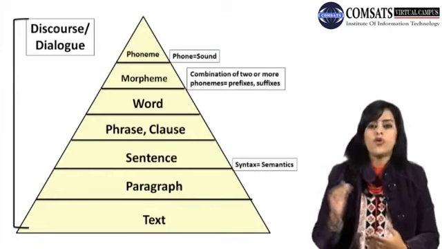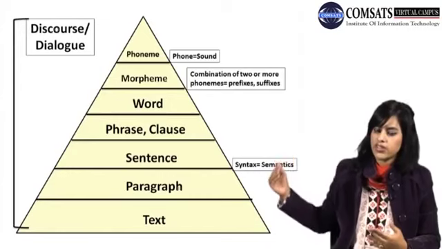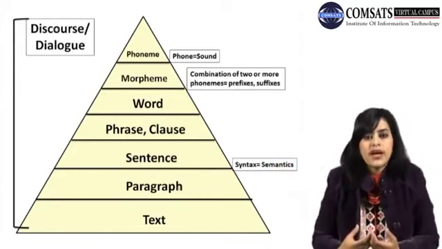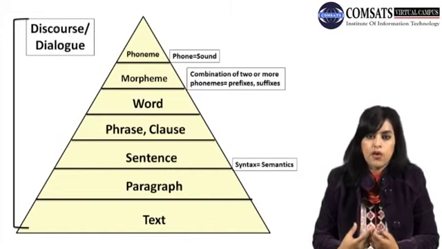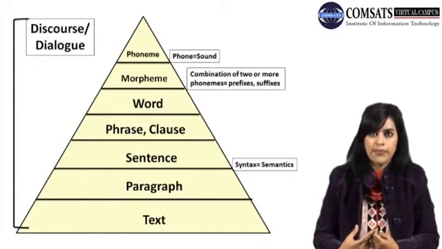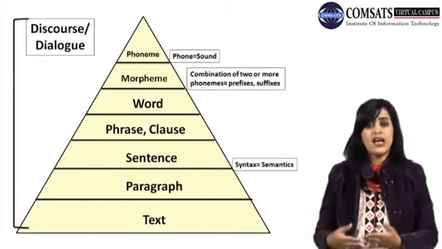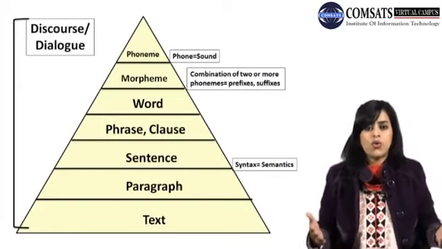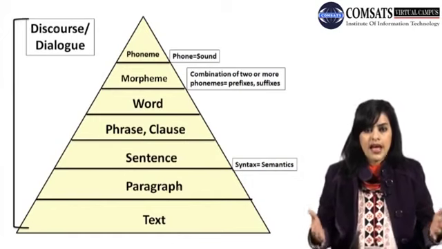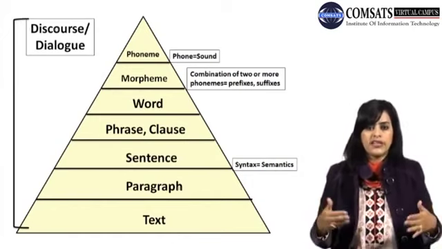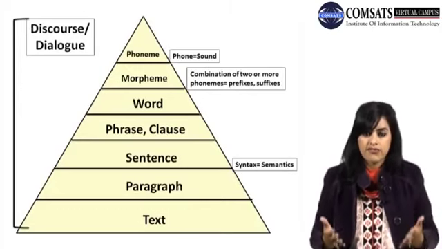Now if you see the fourth stage of our language structure, that is a phrase and a clause. Words combine together to give you a phrase and a clause. A phrase is something that carries a word. For example, if I say I am going to the market, right? This is the whole phrase. I am going to the market, or I am going, right? It is telling you about something, that is a phrase.